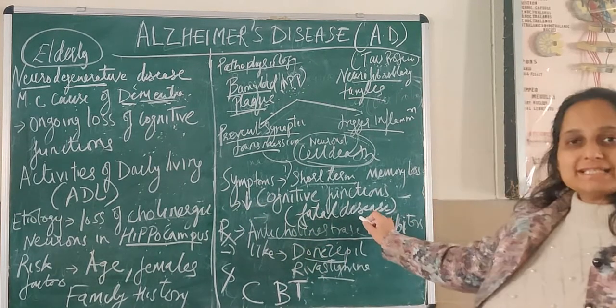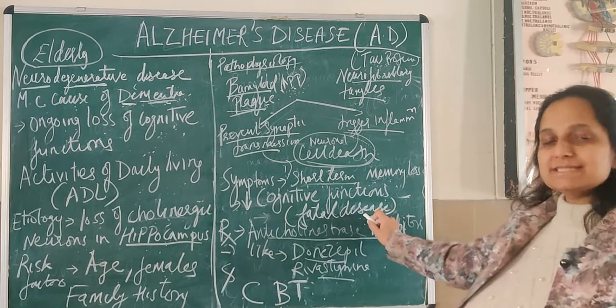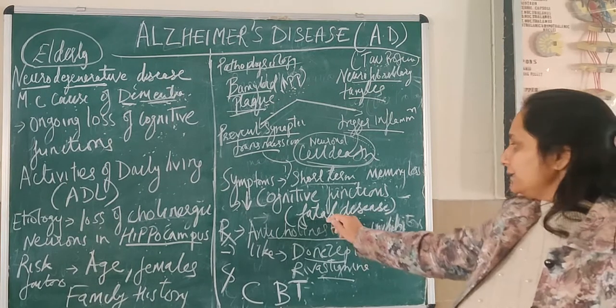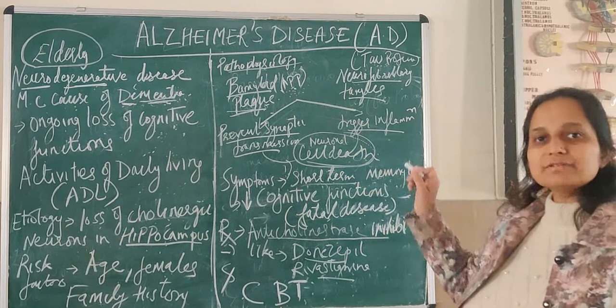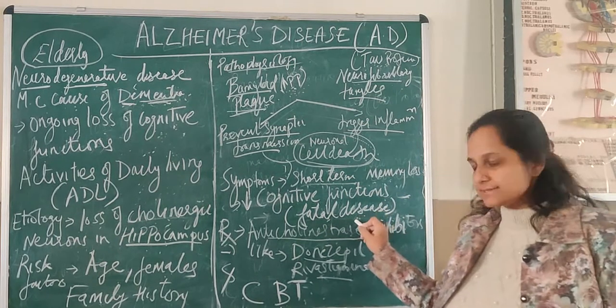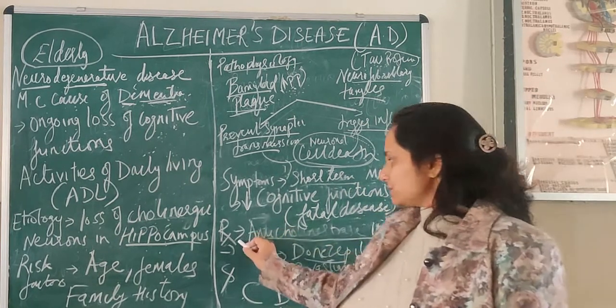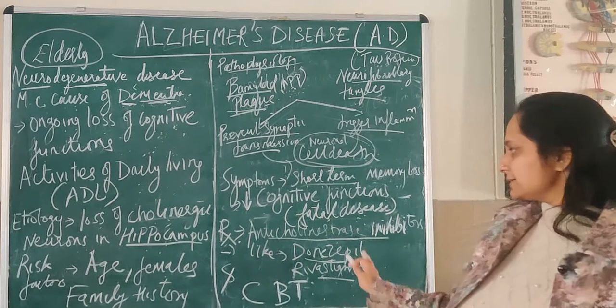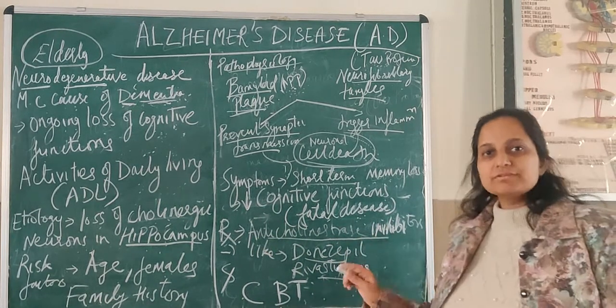So this is basically a fatal disease which affects the higher brain functioning, and the life expectancy after diagnosis is just from 3 to 11 years. Now comes the treatment. There is no cure for this disease. They can only relieve the symptoms of the patients.